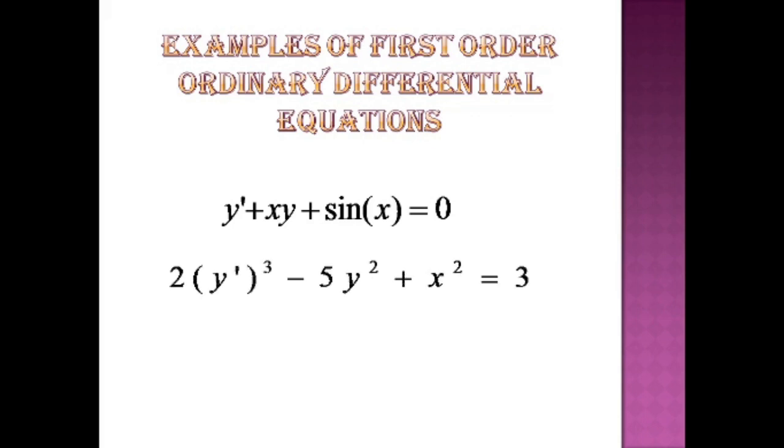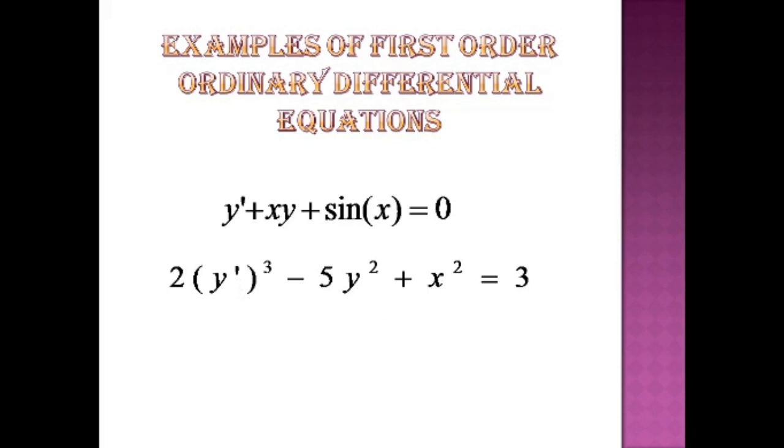This is another example. Again you can see there is a first derivative, that is y prime. x is independent, y is dependent. There is no problem that we have here the power 3 on y prime. Actually it represents the degree. We'll take this later on in the next video. But for now there is no need to bother about this 3. We will just concentrate that in this equation we have simply y single prime. So this is a first order derivative, hence this is an example of a first order ordinary differential equation.